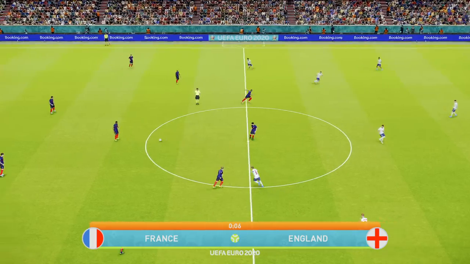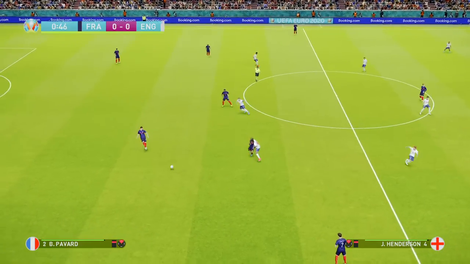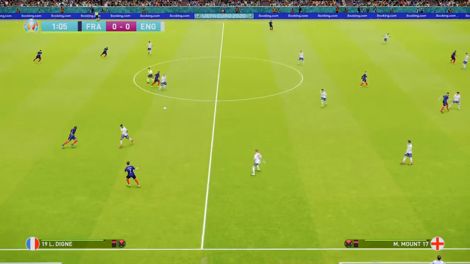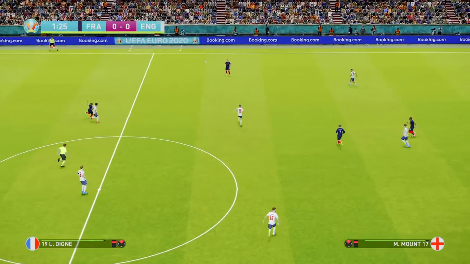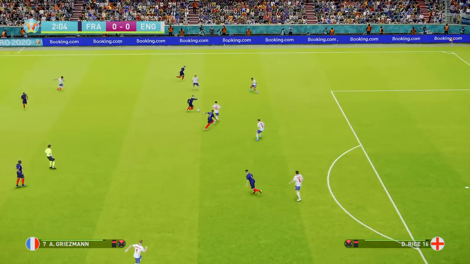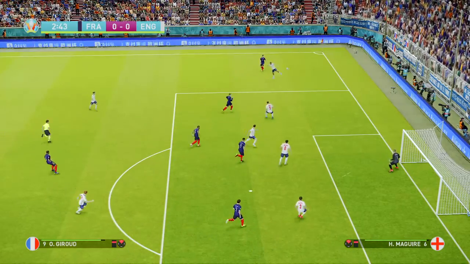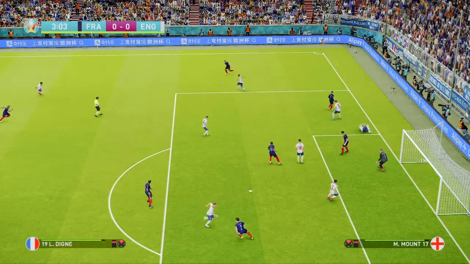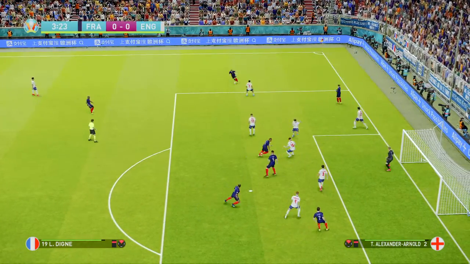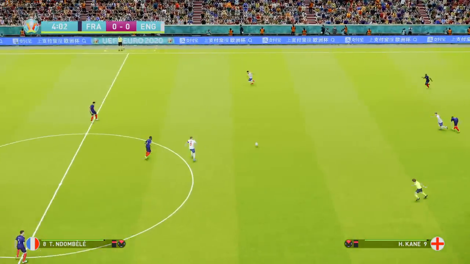After the drama of the penalty shootout in the Belgium-Italy game, could we be going the distance here, or will one of these teams reign supreme over the other? Here's Antoine Griezmann for France. Back to Kante. Looks long for Digne. Keeps it in. There's a dangerous cross. Giroud has kept his place after his winning goal in the round of 16 game.